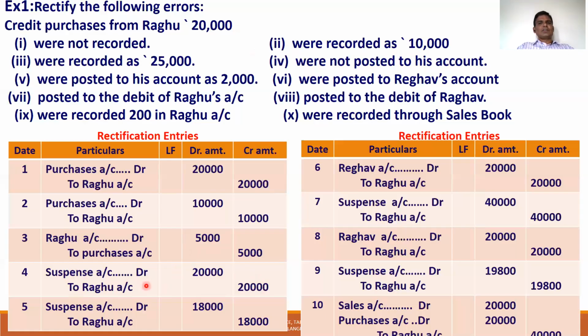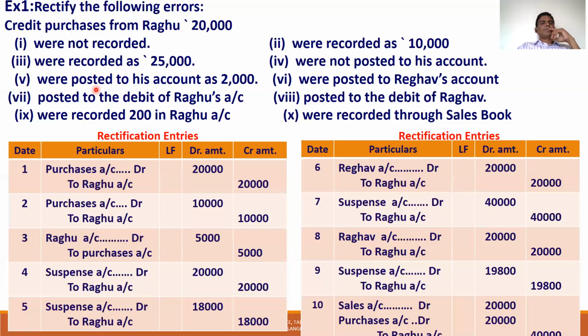So 20,000 not posted to his account. This means Raghu account is not credited with 20,000. Now credit Raghu account with 20,000. What is debit? Suspense account. That means purchase account is correct, so leave purchase account. Credit Raghu account by 20,000, debit suspense account. Suspense account to Raghu account 20,000, being amount posted to Raghu account.